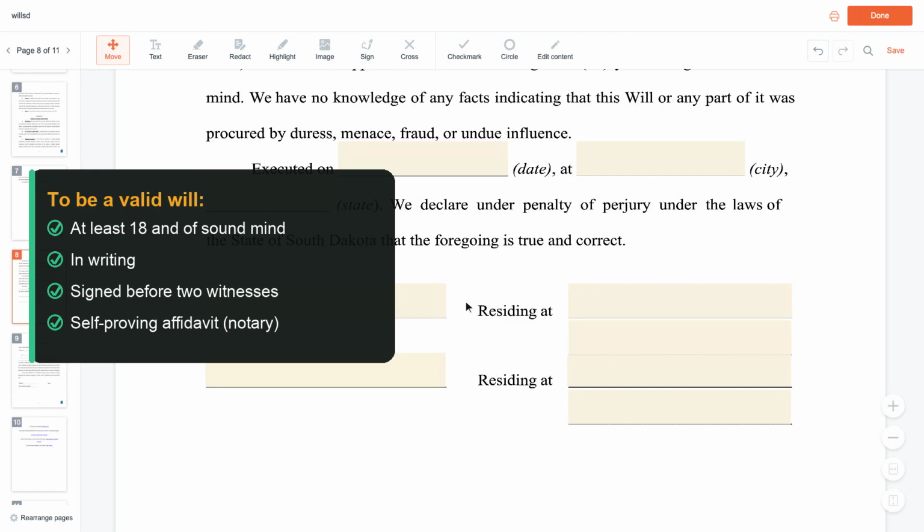Today we're walking through what it takes to execute a last will and testament in a way that holds up. Let's get into it. First things first. The person making the will, called the testator, needs to be 18 or more years of age and of sound mind. Those two things matter right from the start. Next, the will must be in writing.